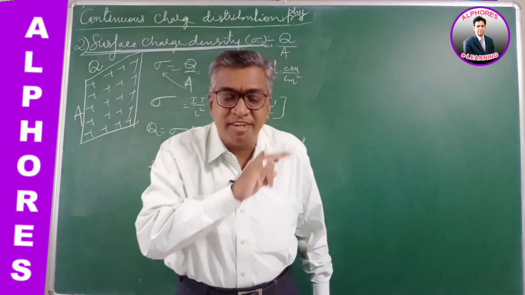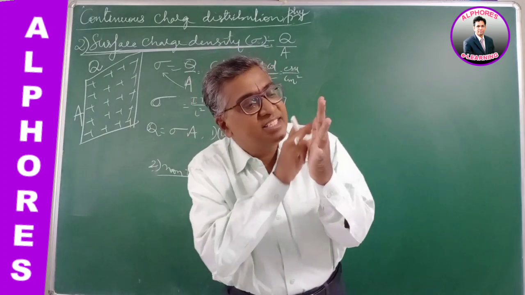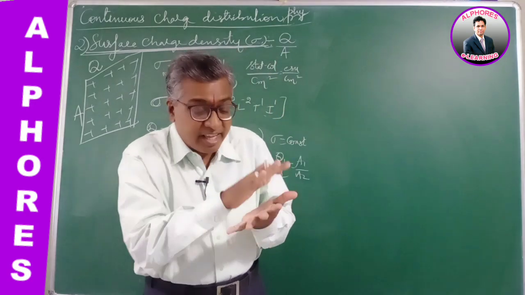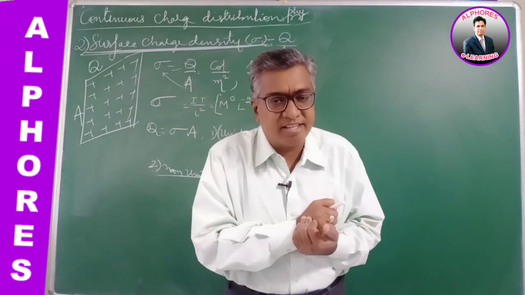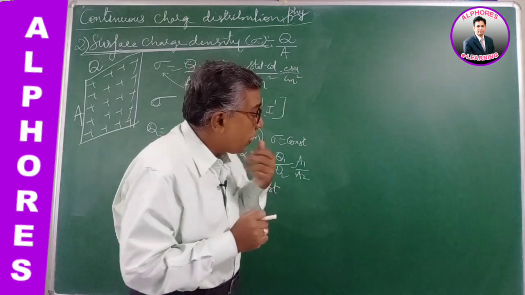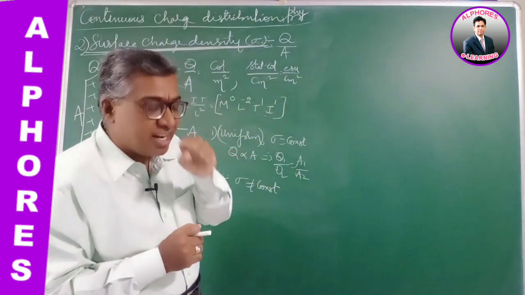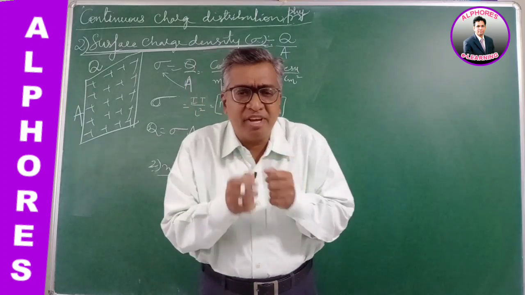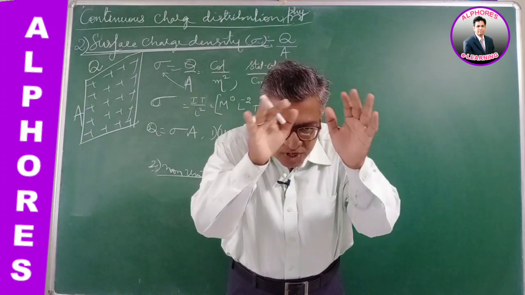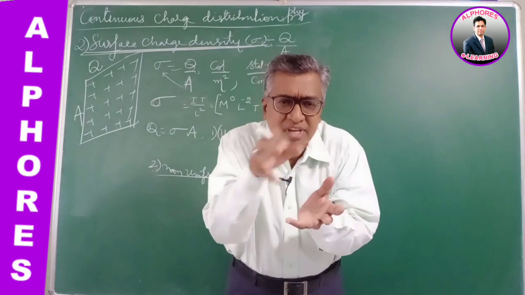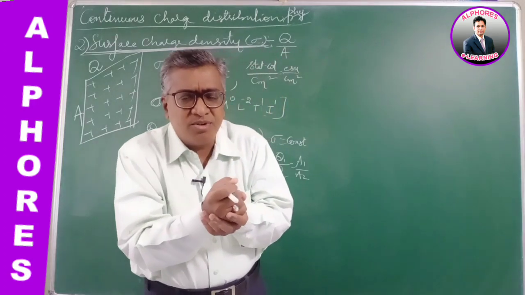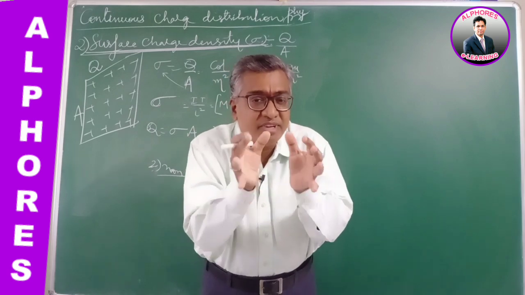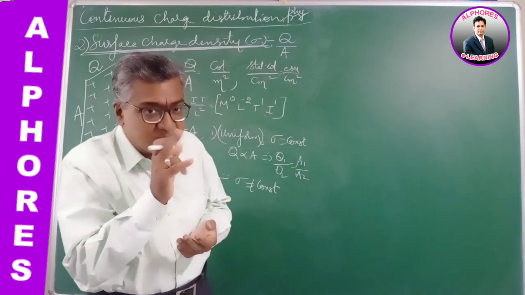A charged disk has charge distributed over the area of the circle. Even a charged spherical shell, a hollow sphere, has charge spread only on the surface, since there is no matter inside. For this also we define surface charge density sigma.